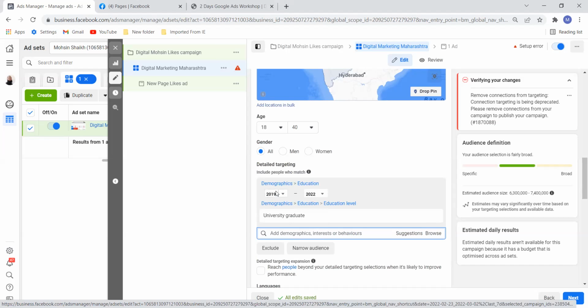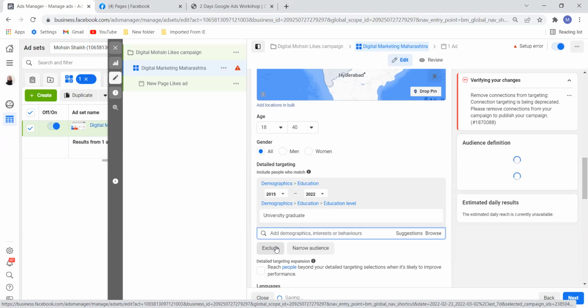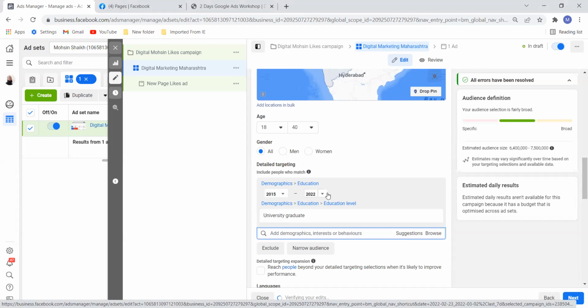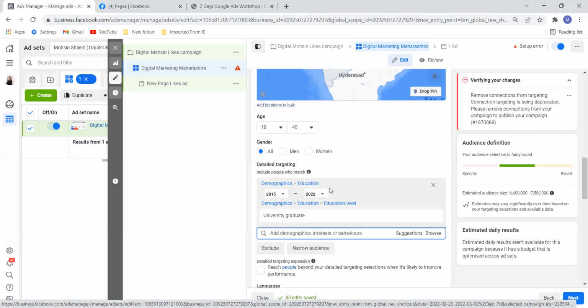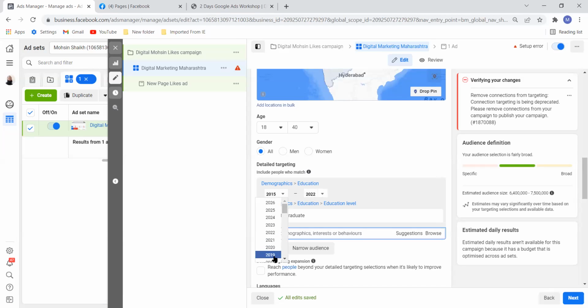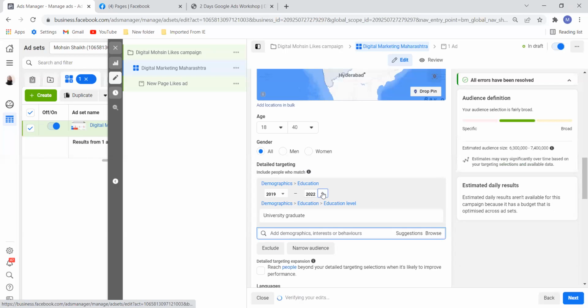I can do that also. I want people who graduated, for example, from 2015 to 2020. Now I am targeting graduates who have completed their graduation between these years. For example, I can take 2019 to 2021.